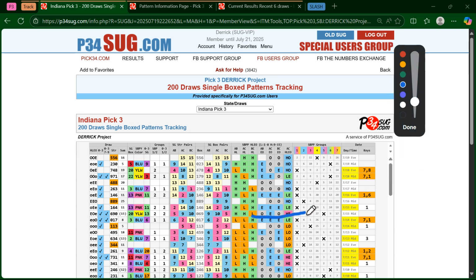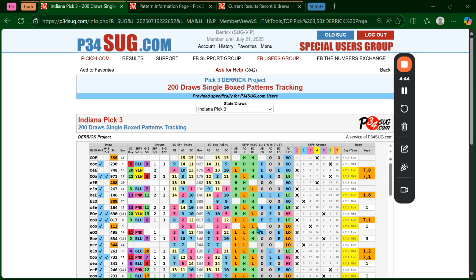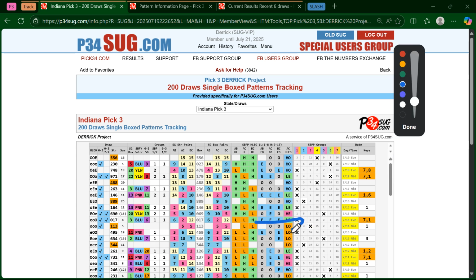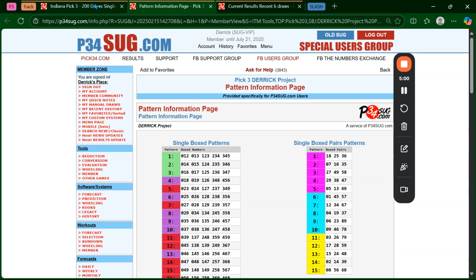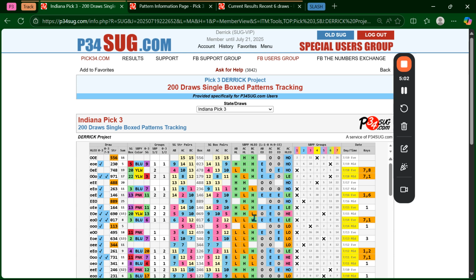So right here, 2 low. Oops, that is the wrong one. It's right here, 2 low, 2 odd. And what is it? It's 113, right? 113. So if you look at that, you'll see right there, 113 is right there. And that happened about 12 draws ago.